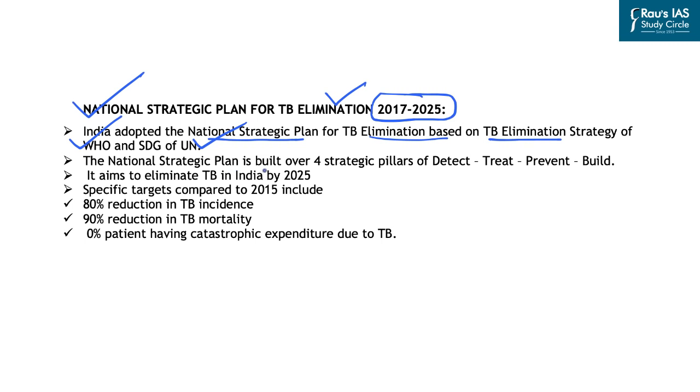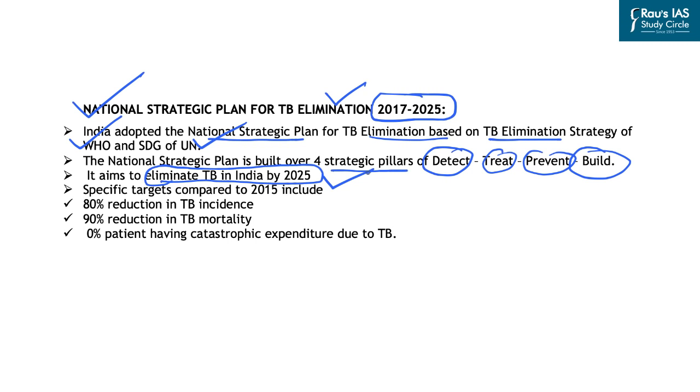Now, this National Strategic Plan is built over 4 strategic pillars, that is, detect, treat, prevent, and build. And it aims to eliminate tuberculosis in India by 2025. So, this particular target becomes really important for us from the prelims examination perspective.